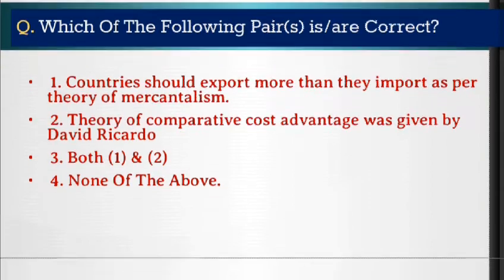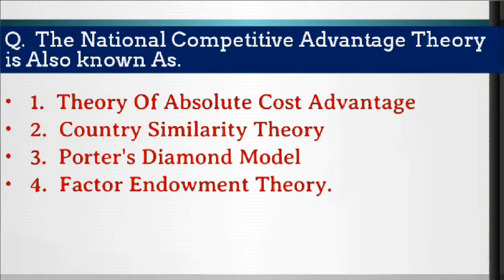Okay. So moving to the next question. The next question is, the national competitive advantage theory is also known as, first option, theory of absolute cost advantage. Second one, country similarity theory. Third one, Porter's diamond model. And fourth one, factor endowment theory.